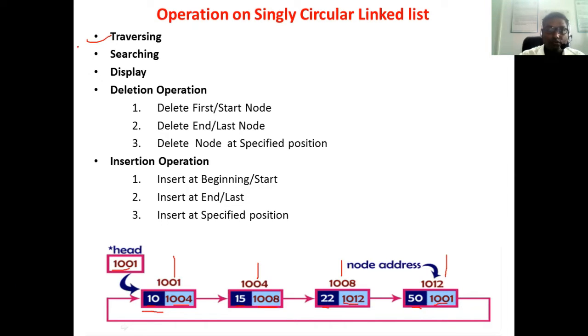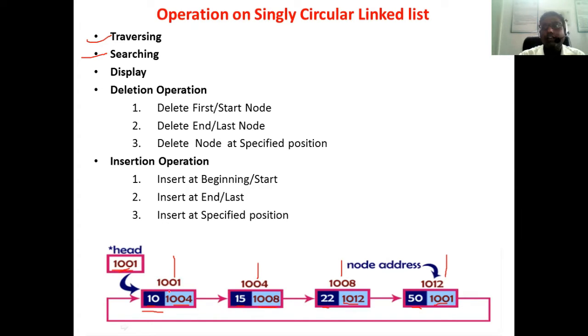After that, the next operation is the searching operation. Searching is nothing but finding whether a particular data is present in the linked list or not. Suppose I say find the node whose data value is 22, or find whether the data 22 is present in the linked list or not. So we have to start with 1001, which is the starting node address.